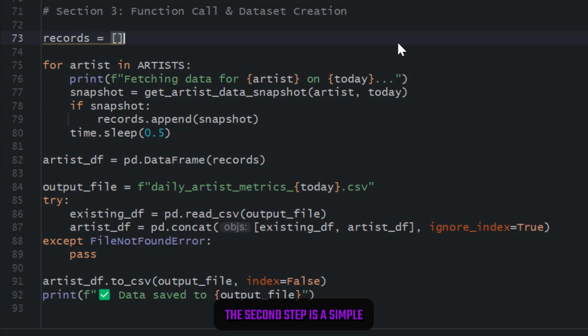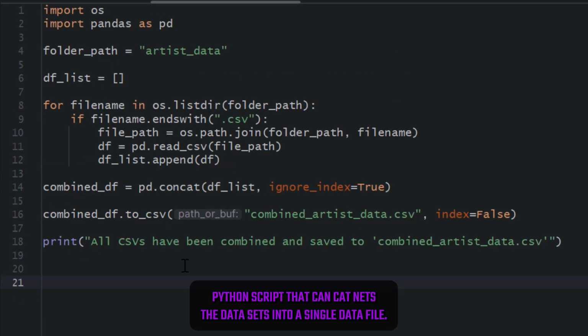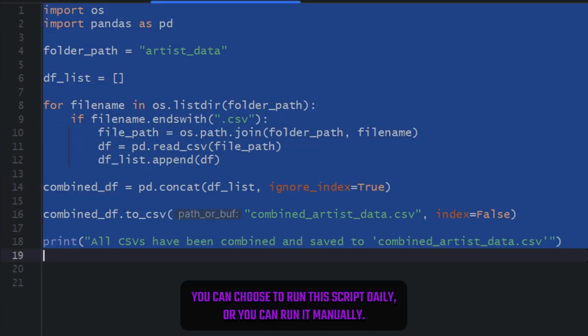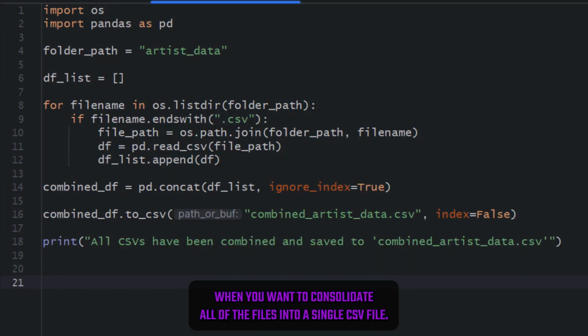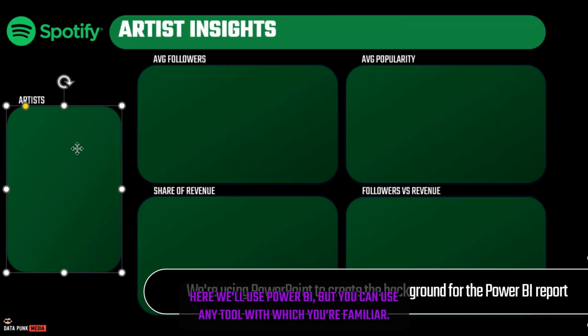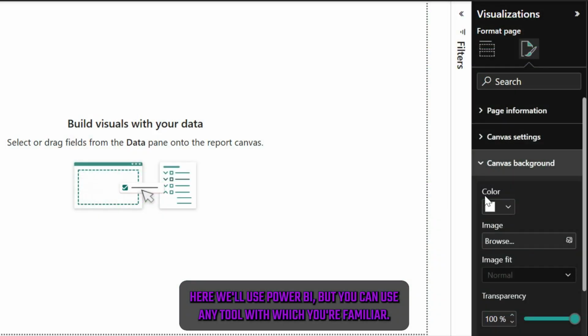The second step is a simple Python script that concatenates the datasets into a single data file. You can choose to run this script daily, or you can run it manually when you want to consolidate all of the files into a single CSV file. The third step is where you build the report. Here, we'll use Power BI, but you can use any tool with which you're familiar.